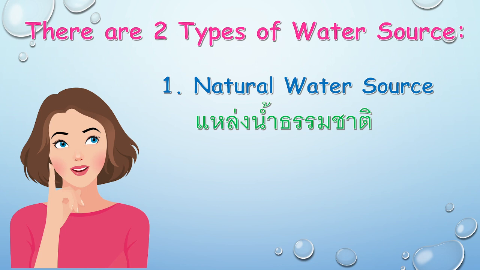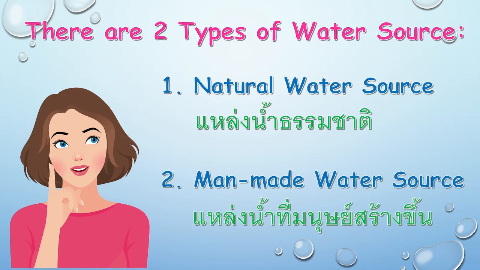Okay. Now, there are two types of water source. The first one is natural water source and the second is man-made water source. When you say natural, what do you mean by natural? It means they are from nature. We did not make them. People did not make them. When you say man-made, these are the water sources that people have to build, so that we can keep water. Maybe because we don't have a natural source near our city, near our place. So people have to build their own water source.